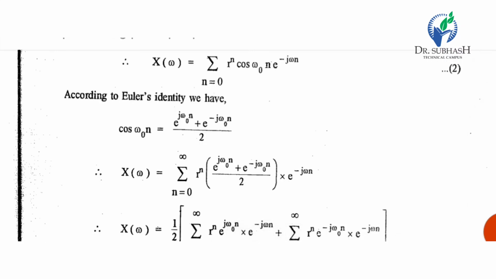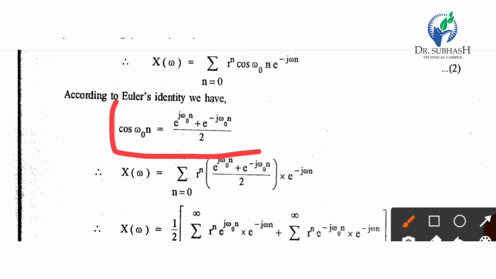Some equations you have to keep in mind for signals and systems. Like Euler's identity, cos omega 0 n equal to e raised to j omega 0 n plus e raised to minus j omega 0 n divided by 2. One equation is this, so I will just put it down in your notes.